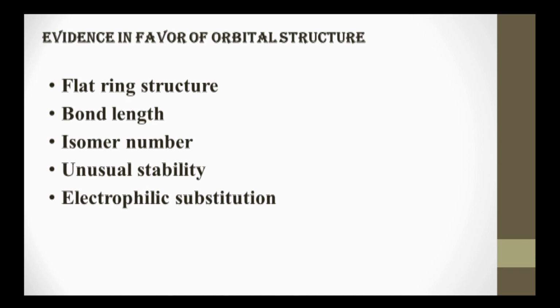Substitution reactions lead to resonance stabilized derivatives. Electrophilic substitution reactions are the main and important reactions of benzene. This is the reason it never shows addition reactions, but always shows substitution reactions.